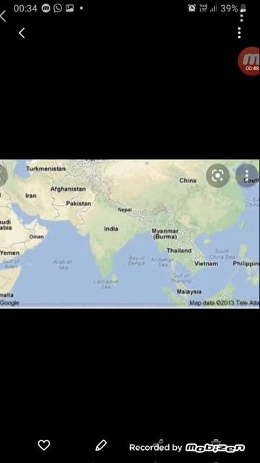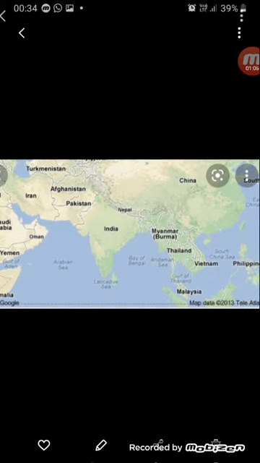Now India is bordered by oceans and seas on all the three sides. So you can see at the bottom of India we have the three seas: Arabian Sea, Bay of Bengal and the Indian Ocean. So that is why the southern tip of India, or the southern part of India, is called a peninsula.